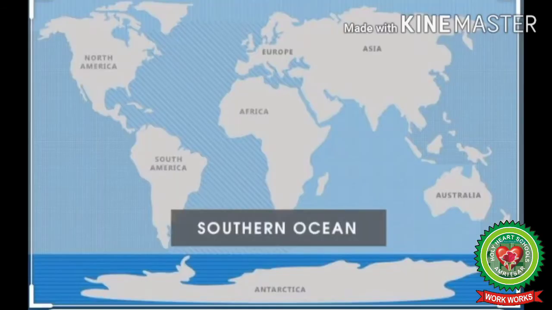7,434 meter. Students, look at the world map. The Antarctic or the Southern Ocean surrounds the continent of Antarctica in the southern hemisphere. It is an extension of the Pacific Ocean, Atlantic Ocean and Indian Ocean. Students, like Arctic Ocean, Antarctic Ocean is also covered with thick sheet of ice.